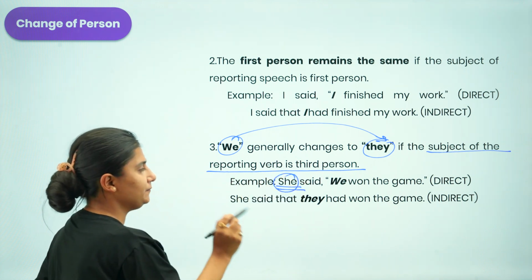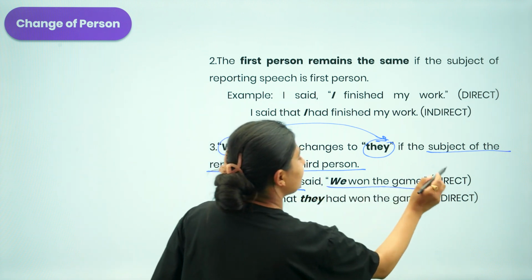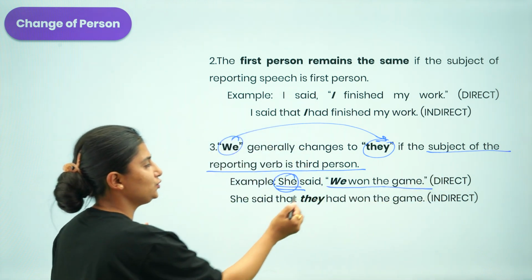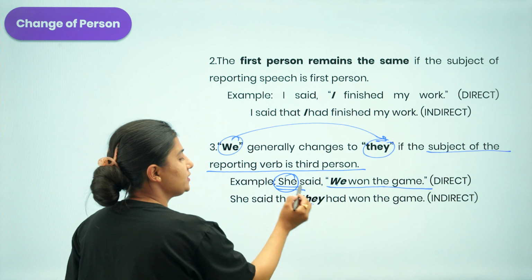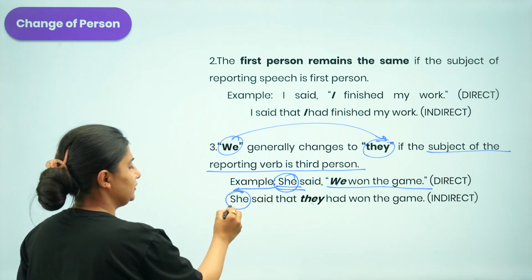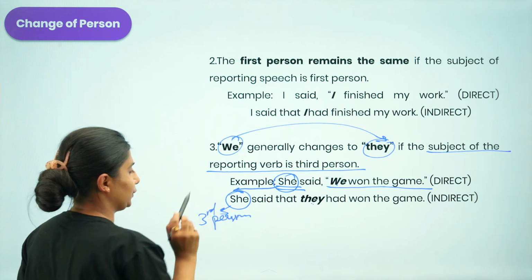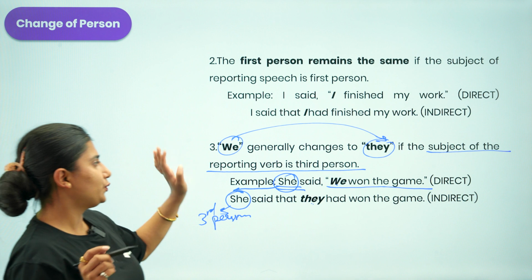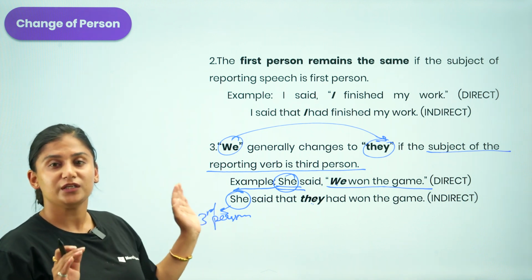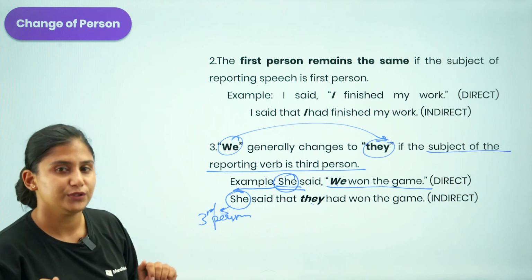If you are provided the statement "we won the game" in a direct form, we are supposed to change this "we" into "they", because here the subject is a third person. So this is how it works.